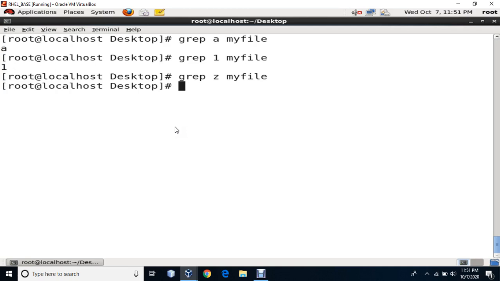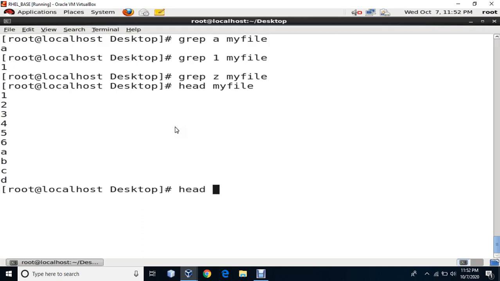Okay, the next command, which is a very important command, is called head. Now what exactly does this command do? Head command displays the beginning lines of the file, or we can say the header of a file. If a file is very big and you want to see the header of that file, then you can use head and the file name. So I say my file. If you see, it shows the header of the file. Now because the file is very small, it has only certain inputs, so it is showing the complete file. Otherwise if you have a big file, it will show you only the first 10 lines.